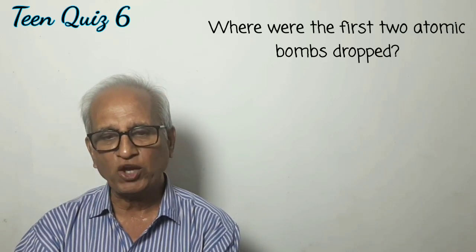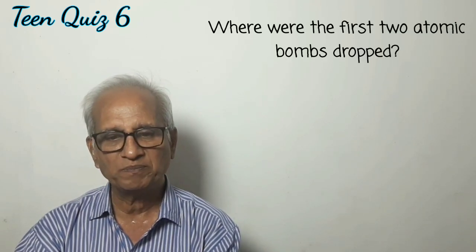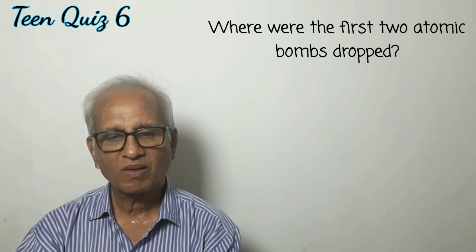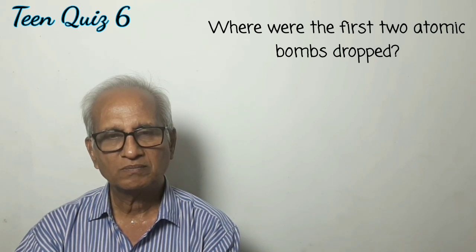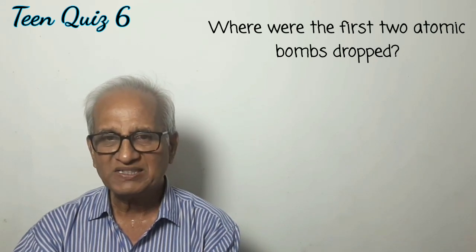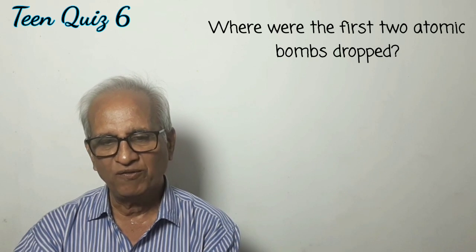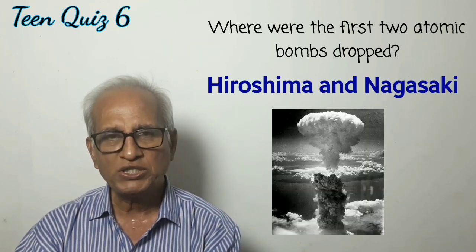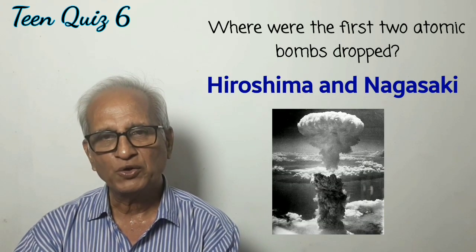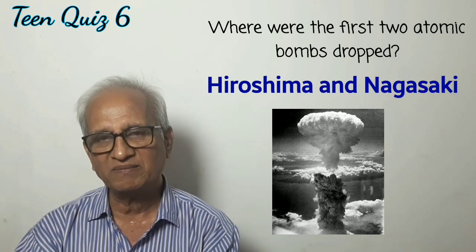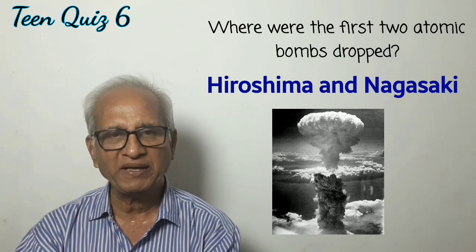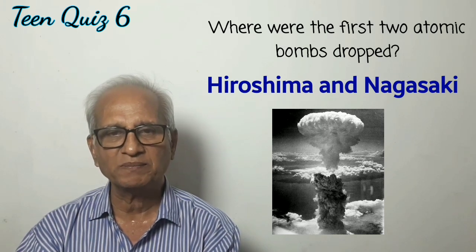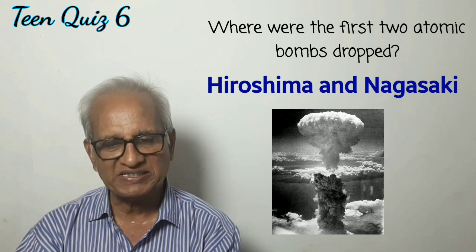Question number 2. Where were the first two atomic bombs dropped? The first two atomic bombs were dropped on Hiroshima and Nagasaki, two cities of Japan. These bombs were dropped by the United States of America and Japan surrendered to the USA.